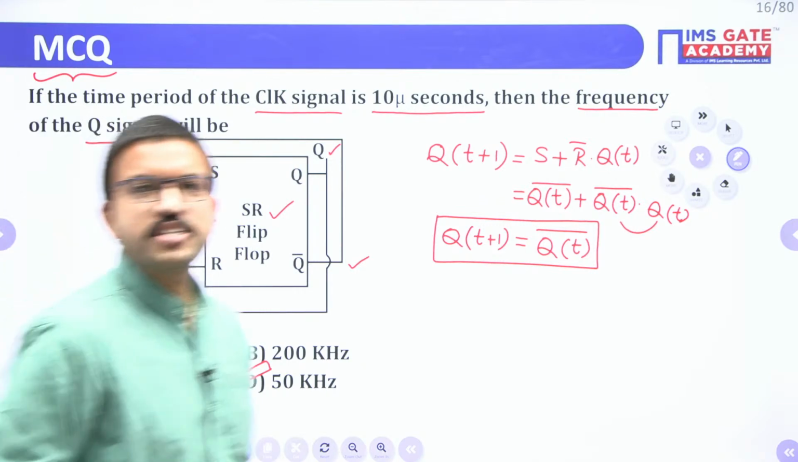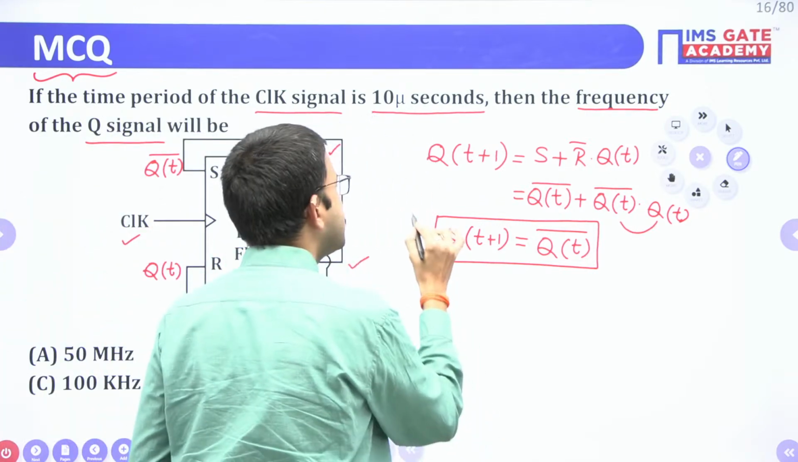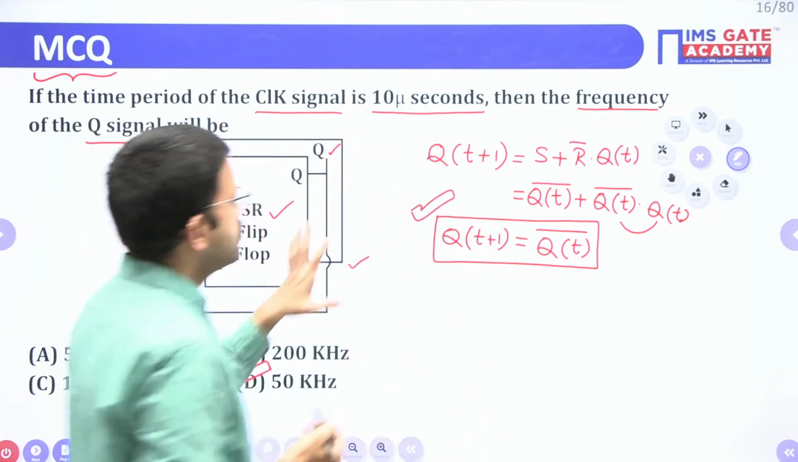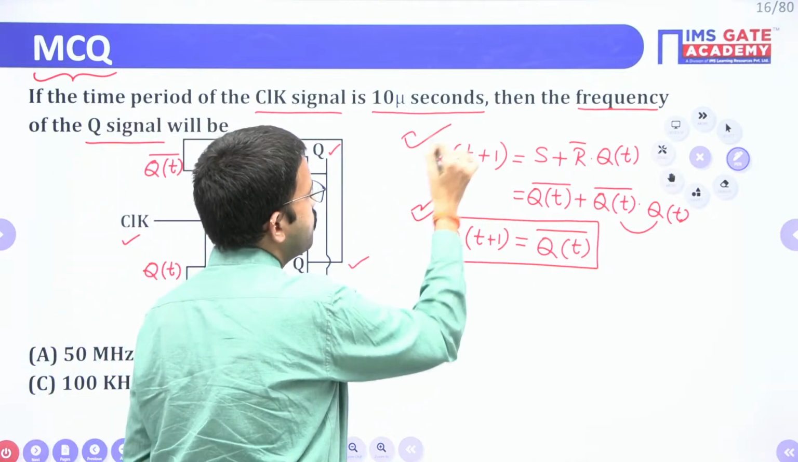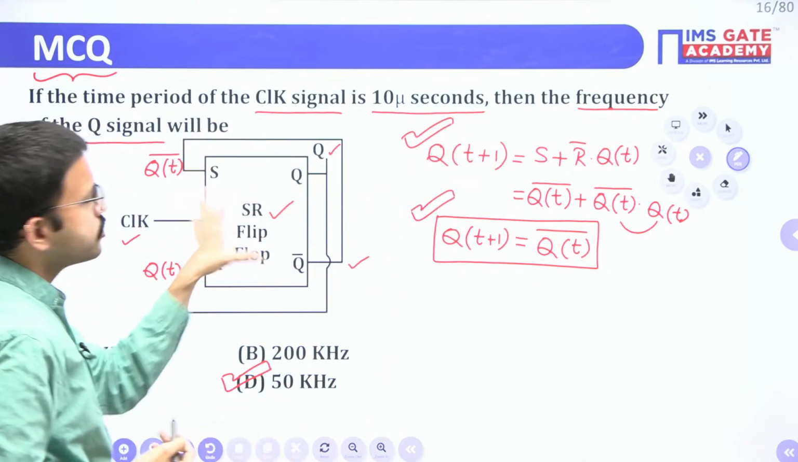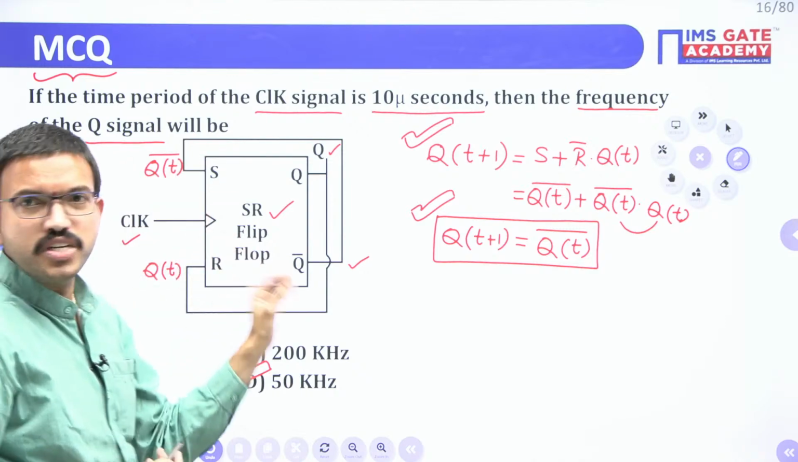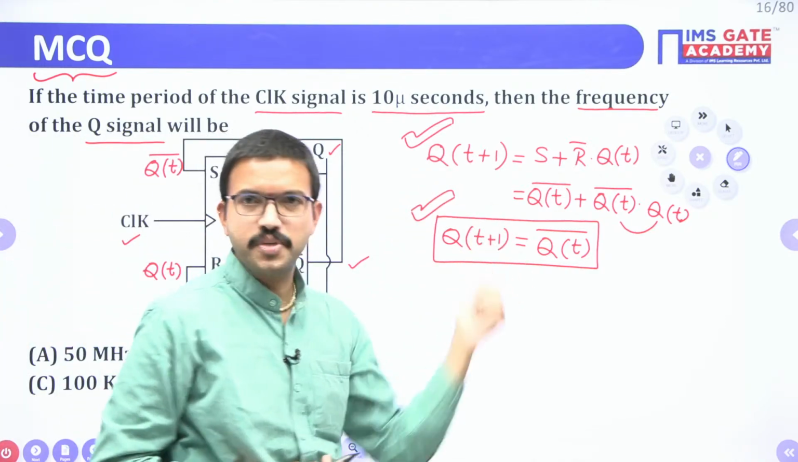Very good, Saptak. So this is the characteristic equation of the SR flip-flop. After that, according to the given circuit, we substituted the S input and R input. After that, you got the simplified expression, right?